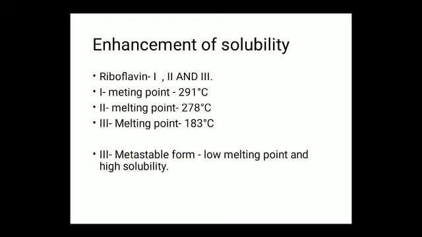Due to changes in phase, they have higher solubility. When compounds have a lower melting point, they have higher aqueous solubility. Example is vitamins. Vitamin B2, riboflavin, is available in 3 polymorphic forms, 1, 2 and 3. Riboflavin form 1 has a melting point of 291 degrees centigrade. The second form has a melting point of 278 degrees centigrade. The third form has a melting point of 183 degrees centigrade.